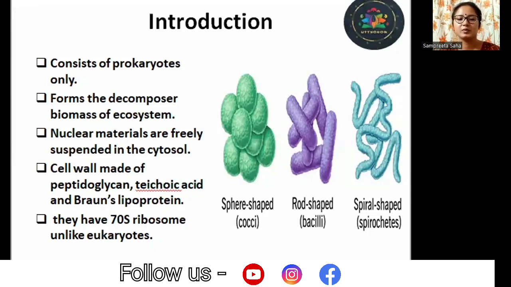So as said previously, kingdom Monera consists of prokaryotes only. Among the five kingdoms, one kingdom consists of the prokaryotes, and the remaining four kingdoms from Protista onwards till Animalia consist of eukaryotic organisms. It forms the decomposer or biomass of the ecosystem. So bacteria form the majority of the decomposers found in the ecosystem.